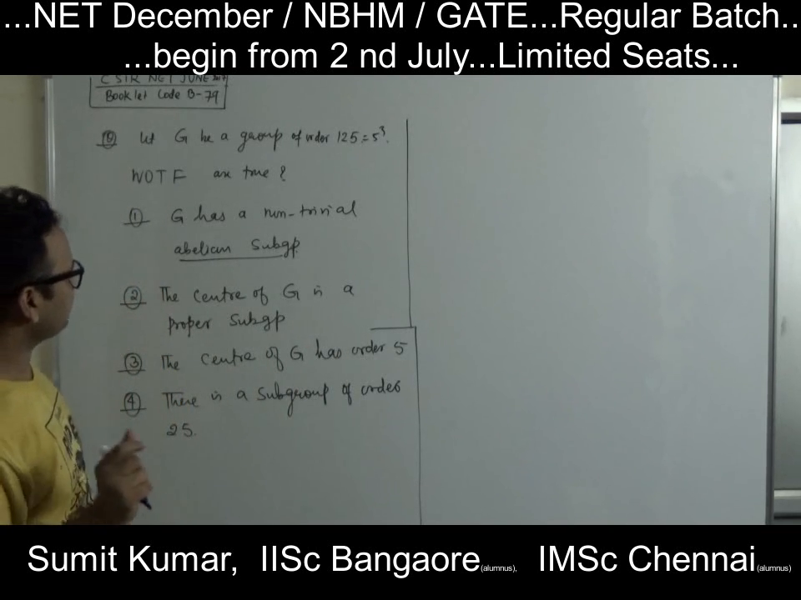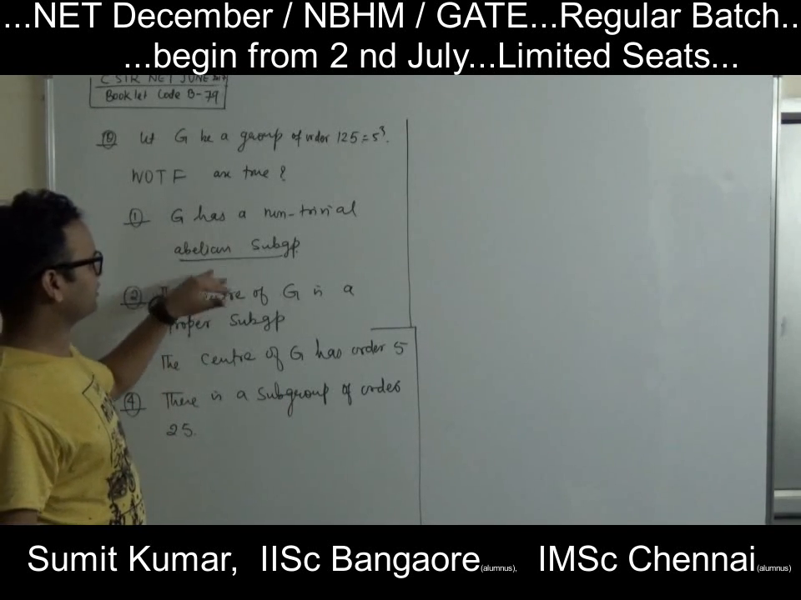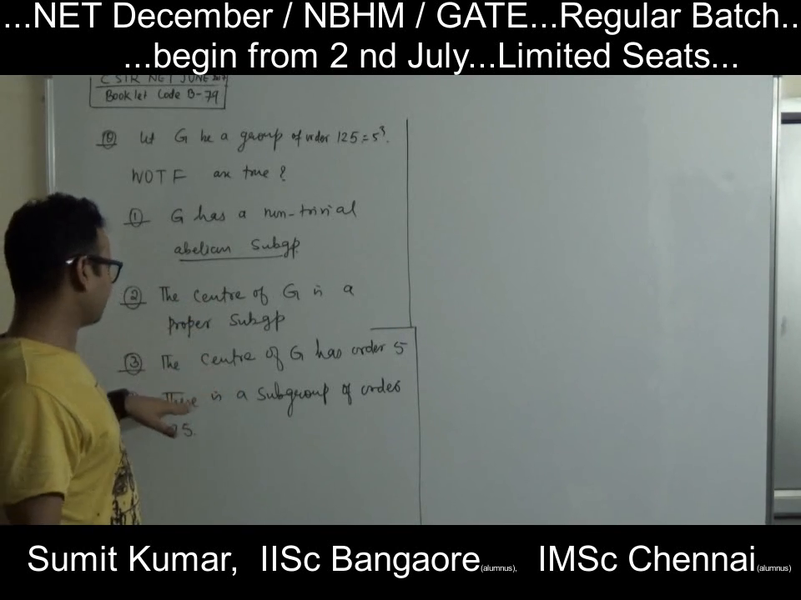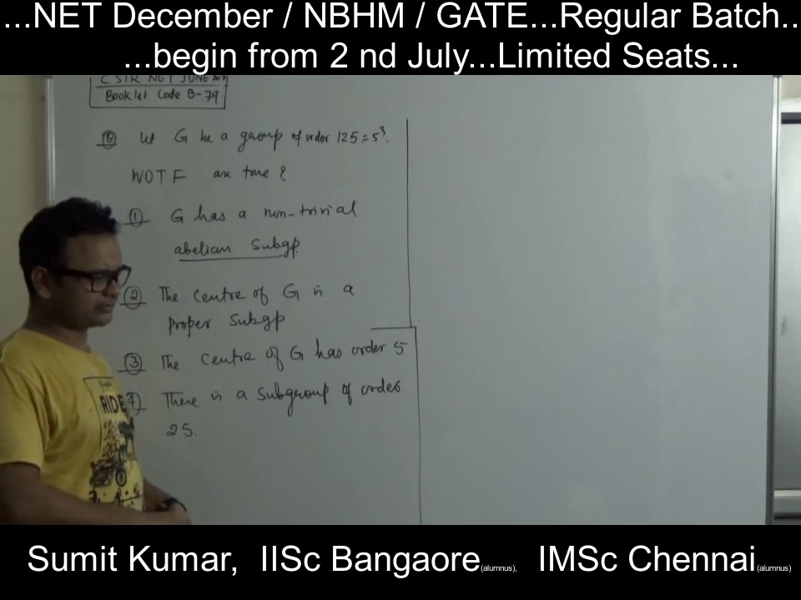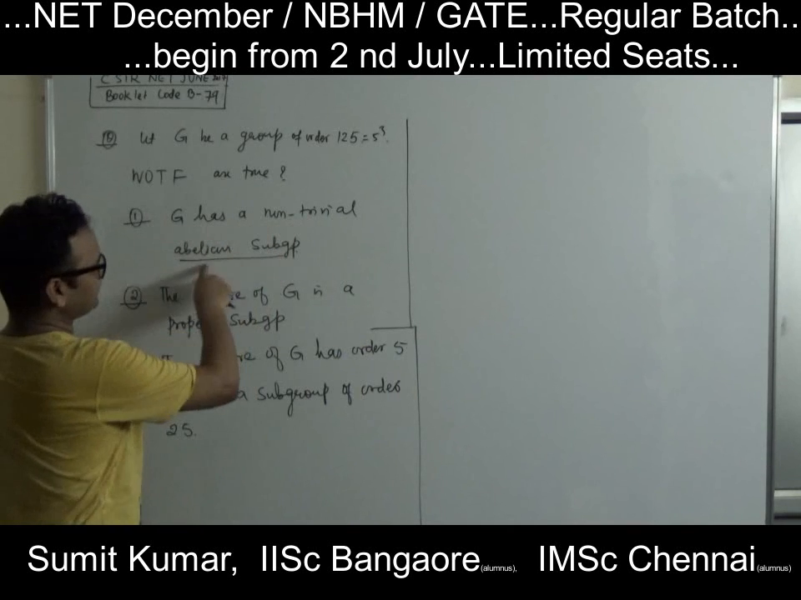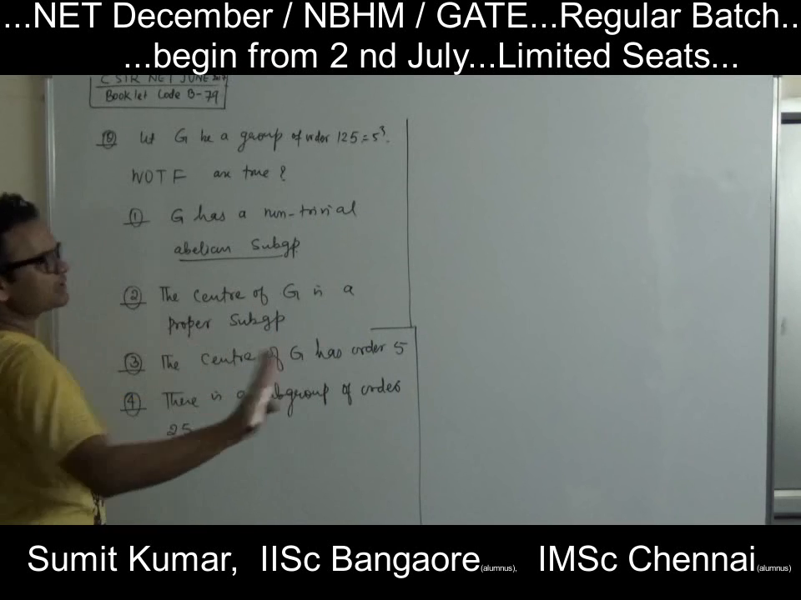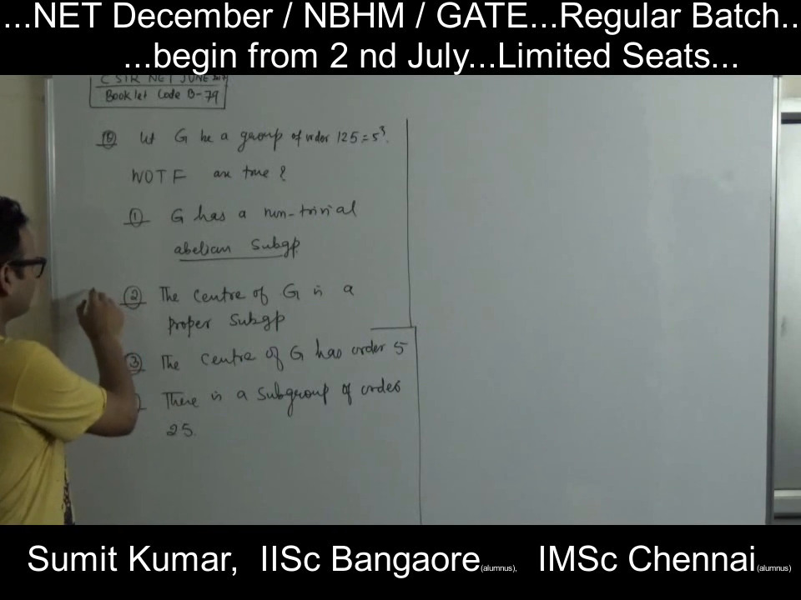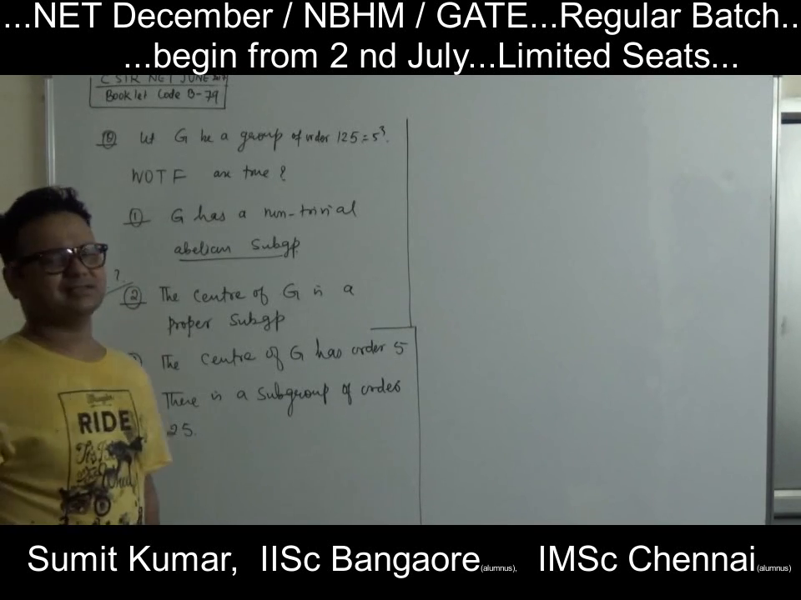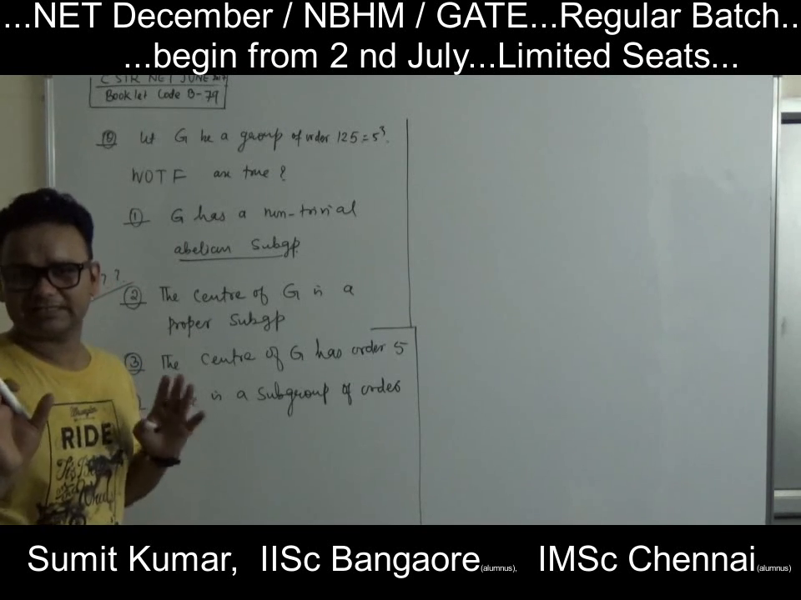Always, students, for a group of order 125, the first option is G has a non-trivial abelian subgroup. The center of G is a proper subgroup. The center of G has order 5. There is a subgroup of order 25. Students always used to get confused with this. G has a non-trivial abelian subgroup. They always get confused whether the center of G is always a proper subgroup. These are the options where they always face difficulty, and some of them have tick markers. So I am going to do it in such a way that next time you will not repeat those silly mistakes.